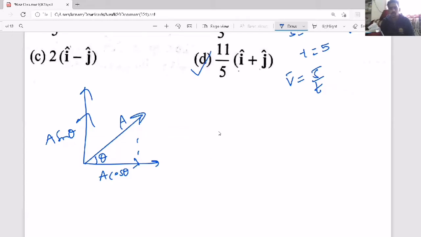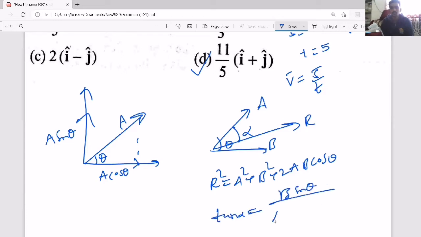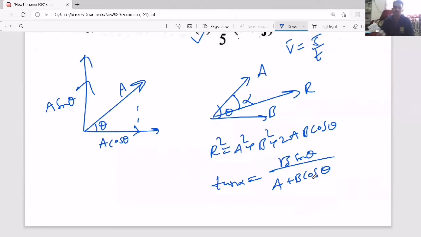Now, one more thing. If two vectors A and B, having magnitudes A and B, are at an inclination theta, then the resultant is R square equal to A square plus B square plus 2AB cos theta. And the resultant will be in between them. And if it is making angle alpha with A, then tan alpha equals B sin theta by A plus B cos theta. So this is the resultant and resolution of two vectors.